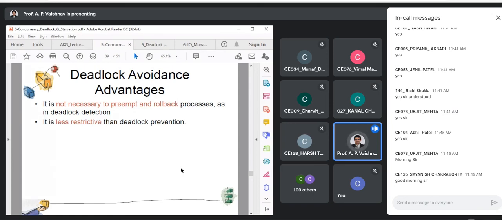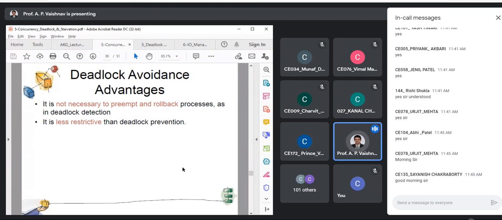In deadlock detection, we let the deadlock occur, and then we check whether the deadlock is present or not. So that is the situation, fine. Before we go for that, let us go through the avoidance advantages.